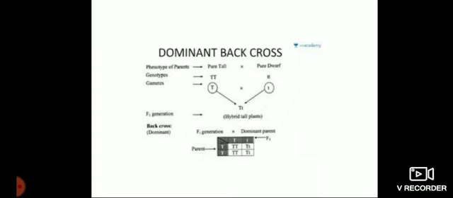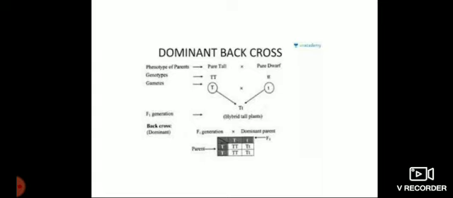So what is allele? Allele is an alternate form of the gene. What is dominant? The character which appears in the F1 generation. What is recessive? The character which is masked or suppressed in the F1 generation. What is homozygous condition? It can be capital T, capital T. Heterozygous is capital T, small t, meaning similar genes and dissimilar genes. Homologous means similar sequence of the genes. Phenotype is the external appearance, for example red color. Genotype is the genetic constitution, capital T capital T or capital T small t.